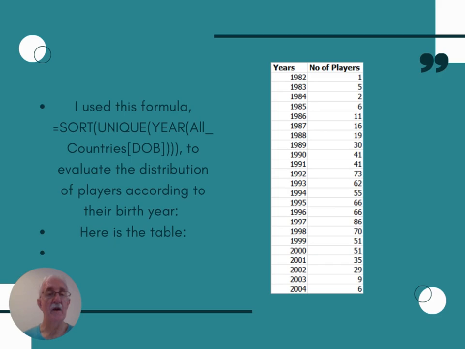I used this formula to evaluate the distribution of players according to their birth year. And here is that table. I'm sure you can find some conclusions to draw from that.